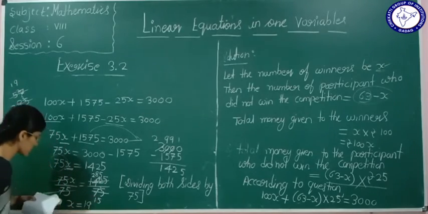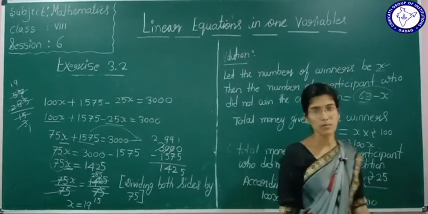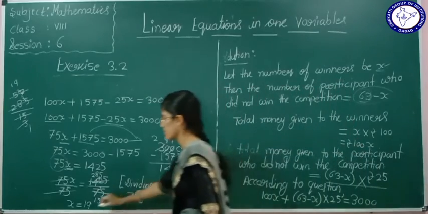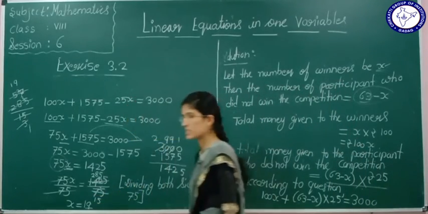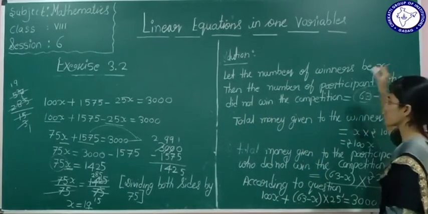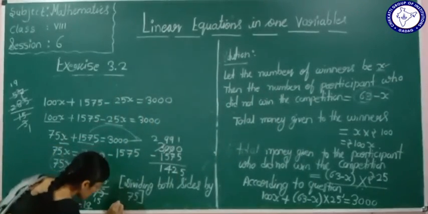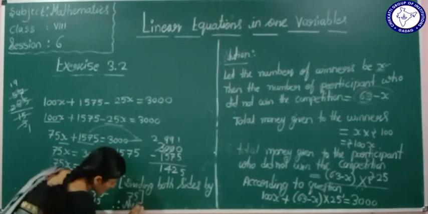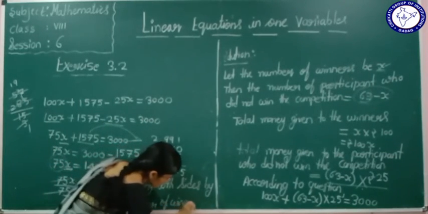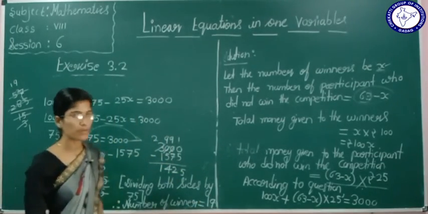x value we got is 19. Therefore, what can we say? Therefore, the number of winners is 19. What did we assume here? That the number of winners be x. What we got here is, therefore, the number of winners is equal to 19. We were asked to find the number of winners.